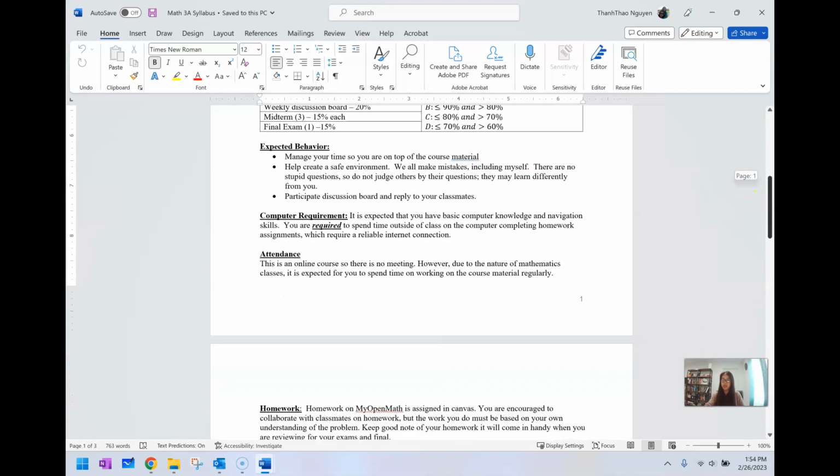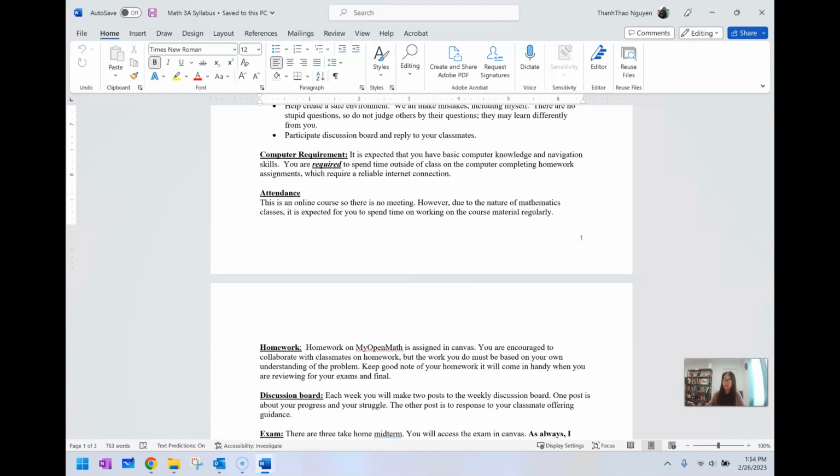Computer requirement. It is expected that you have basic computer knowledge and navigation skills. You're required to spend time outside of class on the computer, completing homework assignments, which requires a reliable internet connection. Attendance. This is an online course, so there is no meeting requirement.